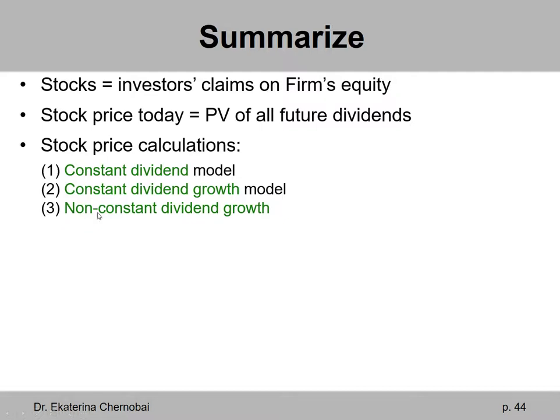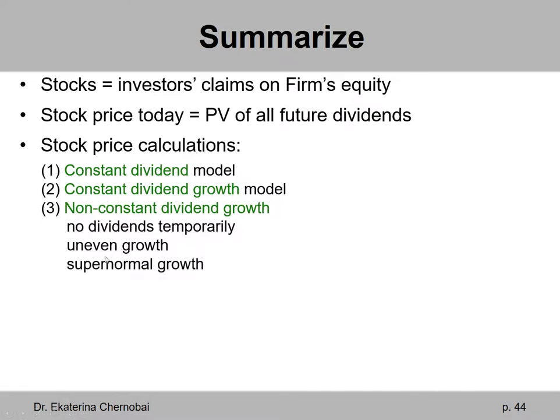And then we had everything else, and we grouped them and called them case number 3, non-constant dividend growth. This included the examples we did on the slides, in which a firm may not be paying any dividends temporarily and then resume paying dividends. Or a firm pays dividends which are growing, but with uneven growth. So the growth is not the same. It has one part where the growth is the same, but it has another part where it's very uneven.